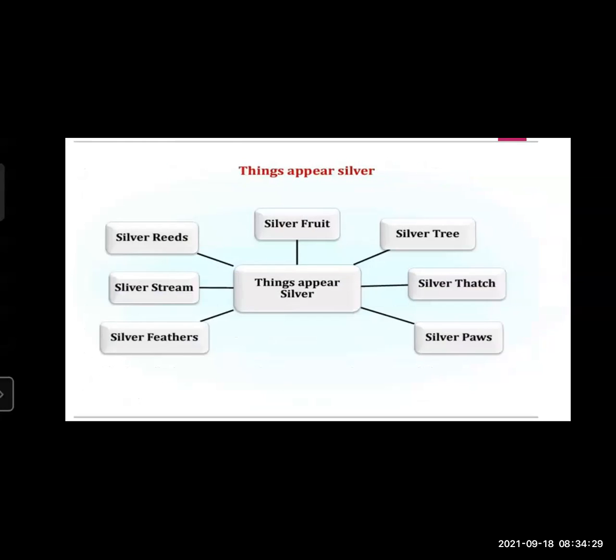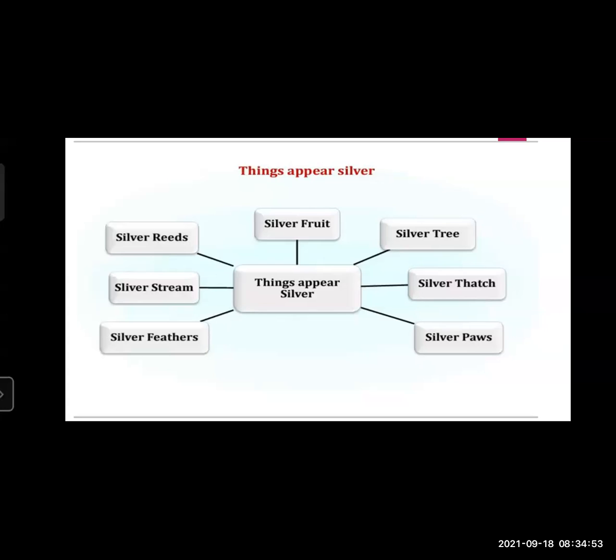Let's see the next question. Things appear silver. So what things appeared, what is changed because of the moonlight? Let's see. First one, silver fruit, then silver tree, silver thatch, thatch means a roof, then silver paws, which are the legs of the dog, then silver feathers, which are the feathers of the dove.